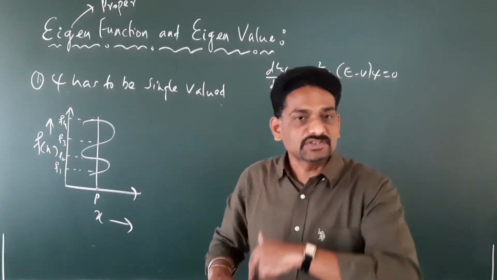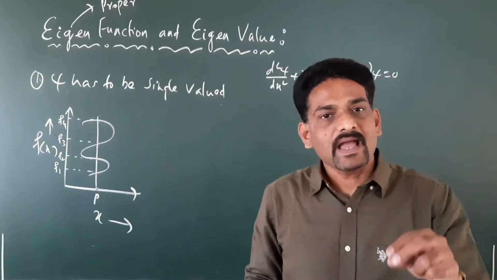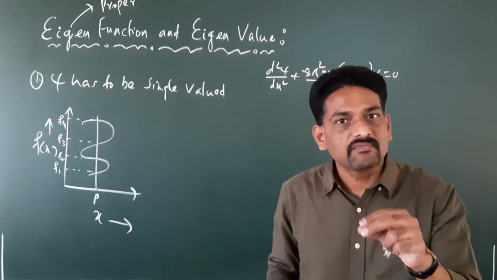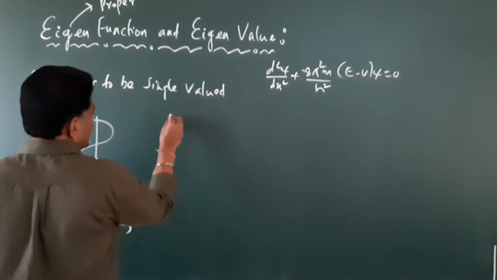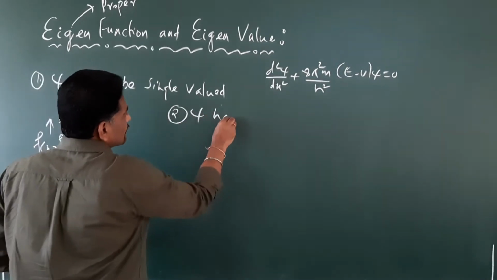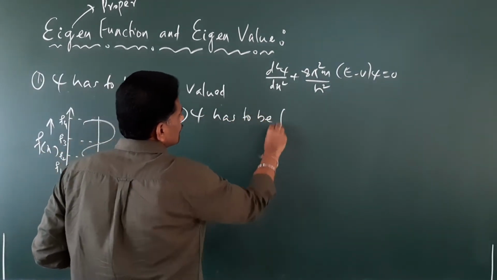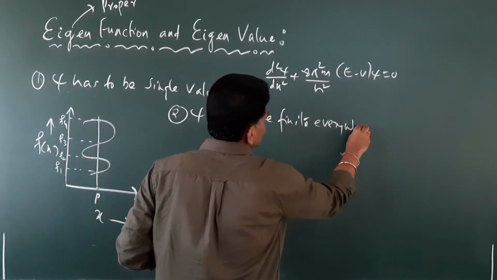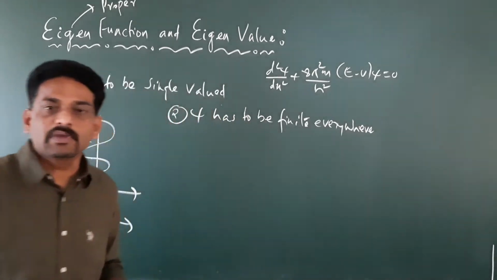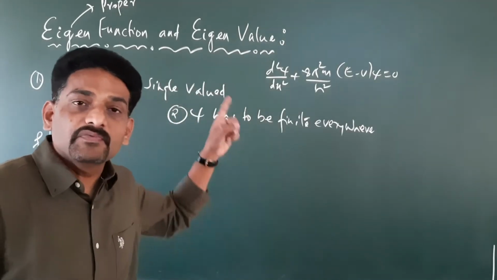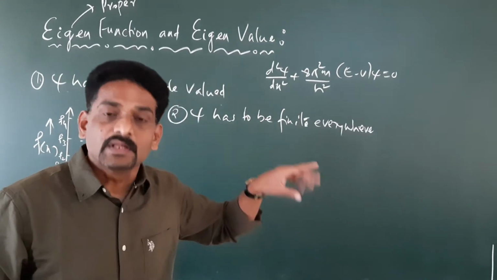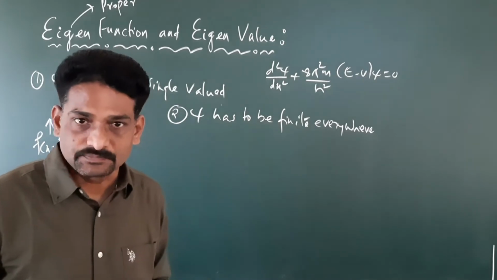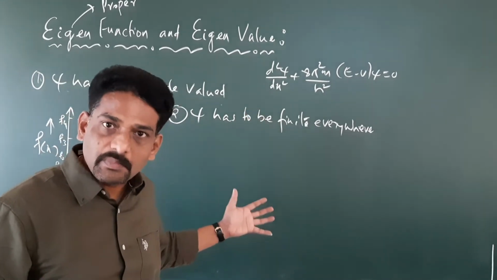Right? Then we have one more condition. What is that? We say that psi has to be finite everywhere. The second condition is psi has to be finite everywhere. Only if psi is finite everywhere, then only it is going to be a proper function, or it is going to be an eigenfunction. So what it means, we'll try to understand this by taking an example.